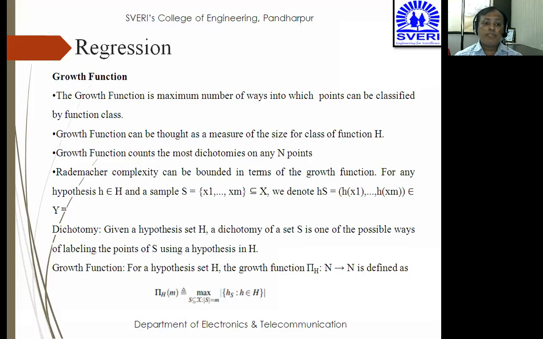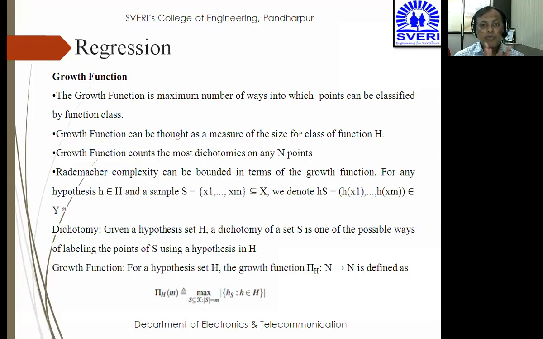So it can also count dichotomies. Now the next question arises, what is this dichotomy? Dichotomy is, given a hypothesis set H, a dichotomy of a set S is one of the possible ways of labeling the points of S using hypothesis H. So if you want to label the data accordingly to what your hypothesis says, then dichotomy of a set S is the possible ways of labeling those points using the hypothesis H.